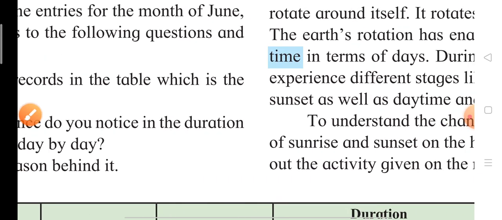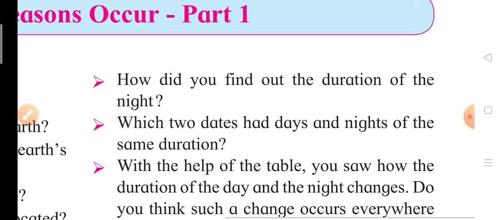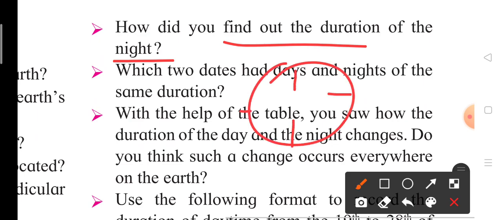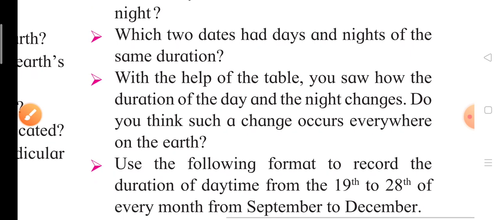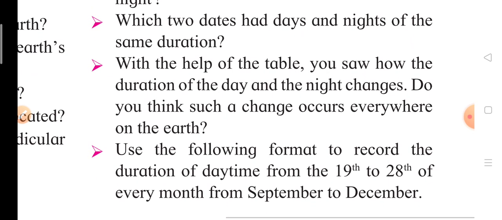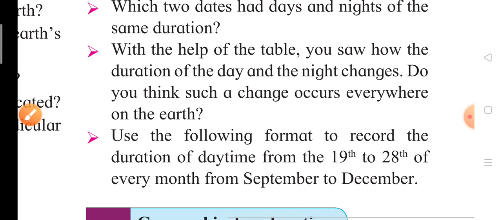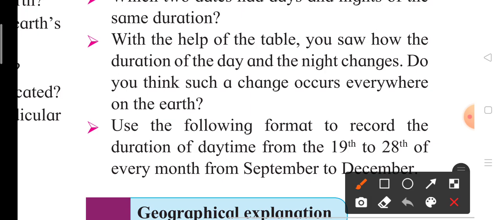Now let's move on to the next: how do you find the duration of the night? By observation, by seeing the timing on the clock. Which two dates had days and nights of the same duration? You should also note which two dates in June had the same day and night duration. With the help of the table, see how the duration of day and night changes.